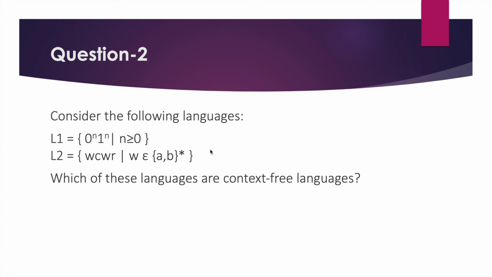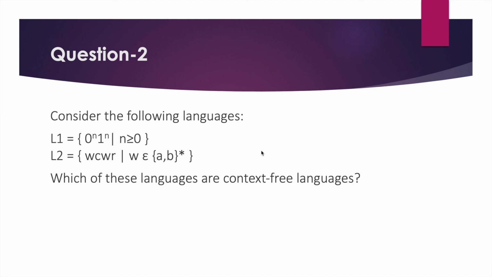In this question also we have been given two languages and we have to tell which of the languages are context free. L1 is quite a simple question and it's common from our previous observation. So L1 is a context free language. It simply says that the number of zeros and the number of ones must be equal. So we can easily make a PDA for it, and L1 is a context free language. So let's move on to language 2.